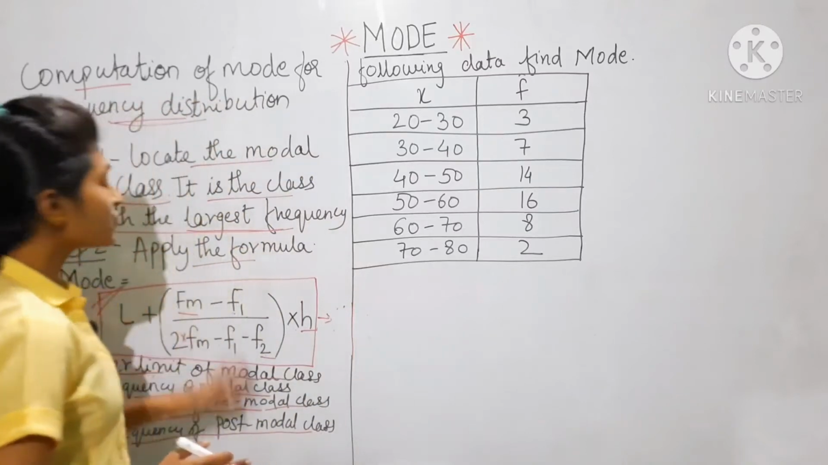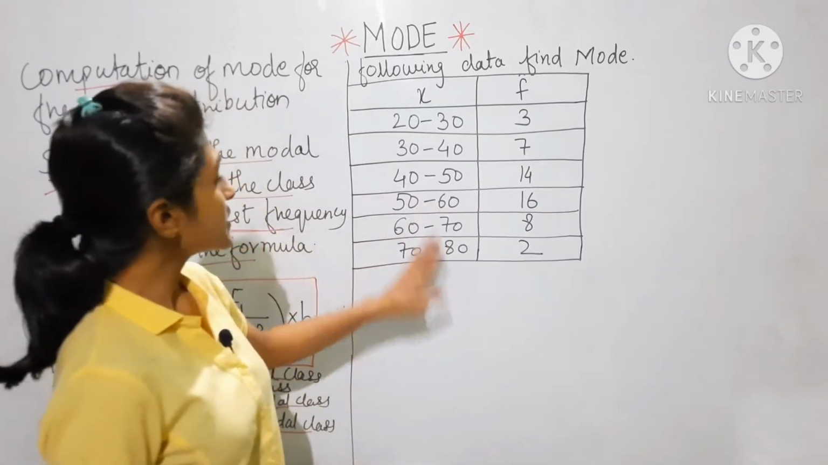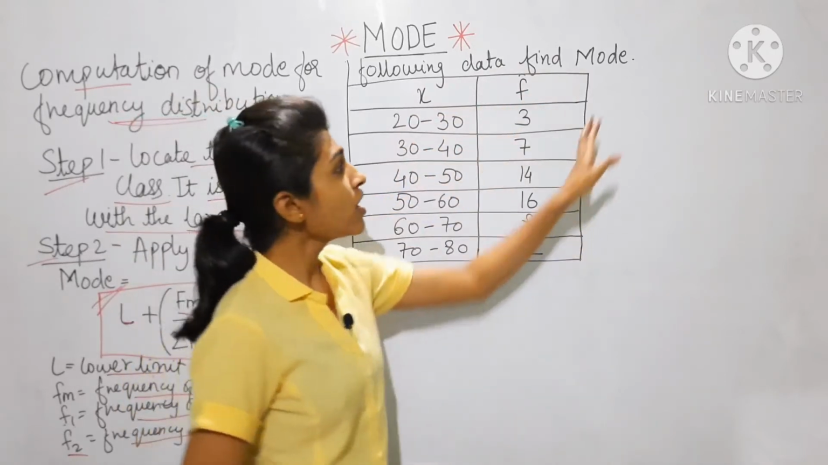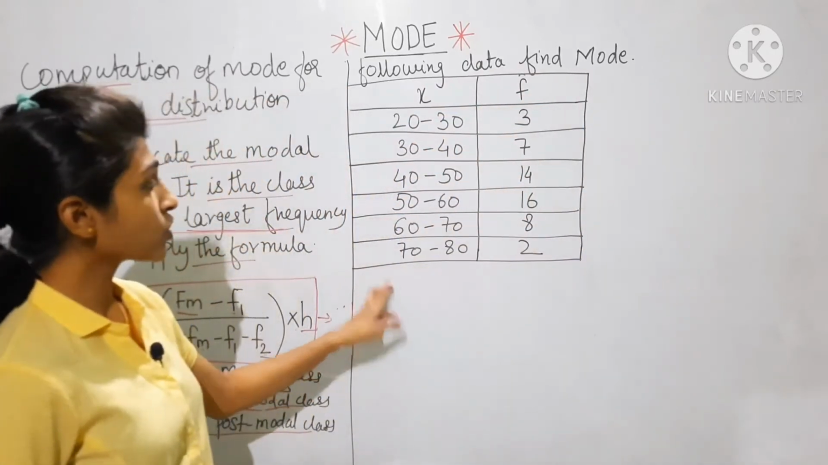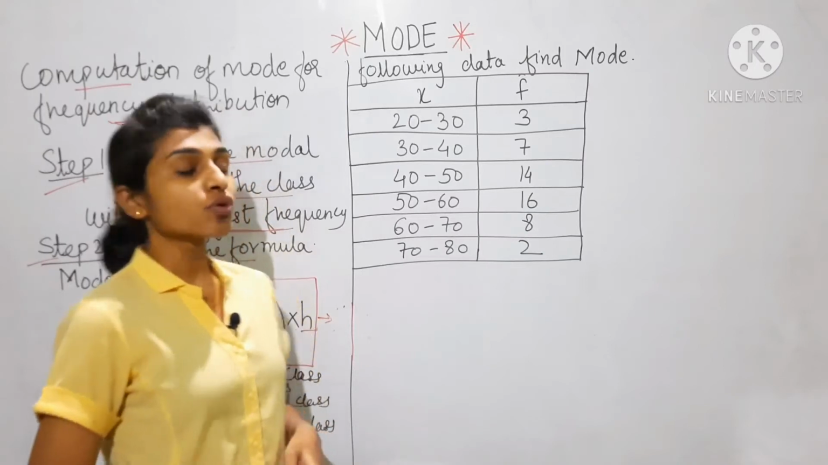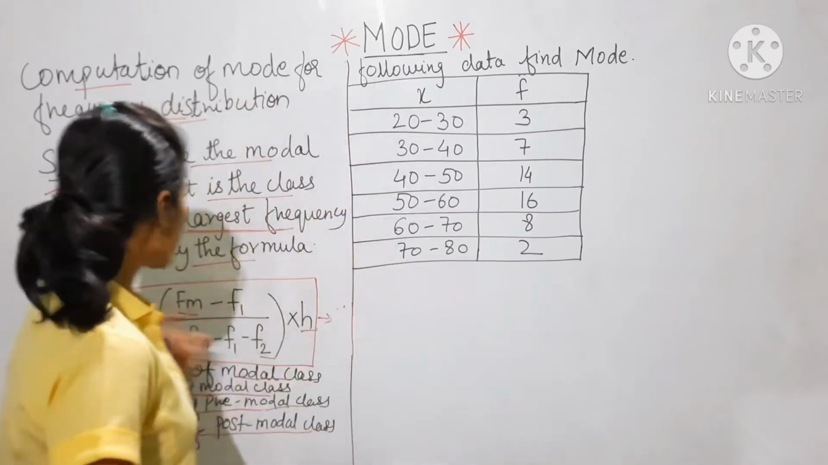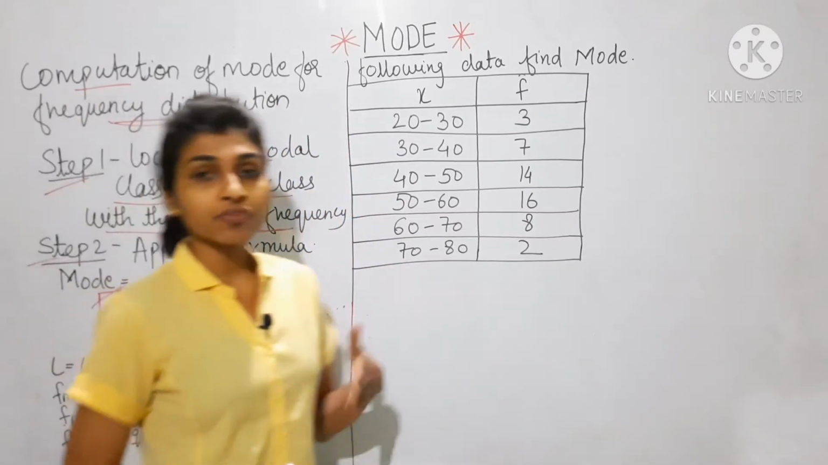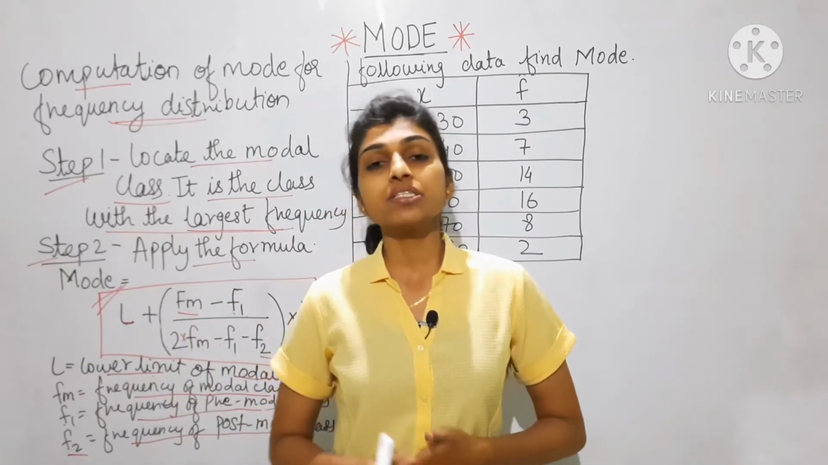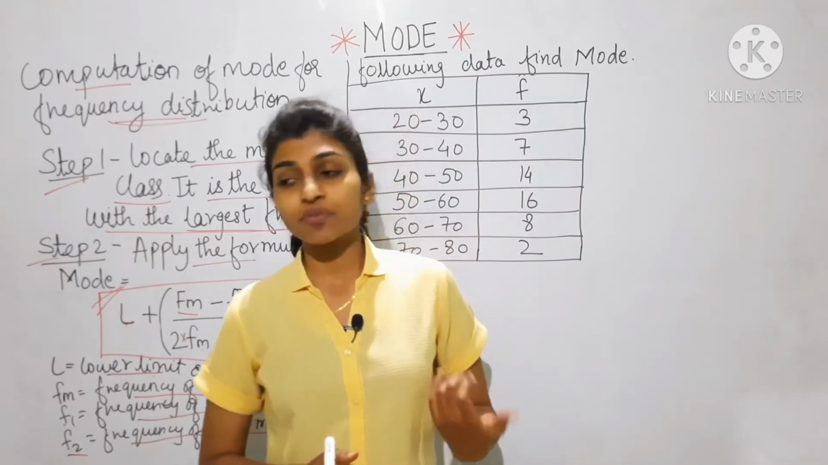Now we'll understand this formula by taking one example so that it will be easy for you. This is the frequency distribution. The following data is the frequency distribution, find the mode. Whenever the question comes with continuous classes like 20 to 30, 30 to 40, understand that this is a frequency type question, and use this formula to find the mode. And if the observation is individual or ungrouped data, just see the observation which is repeating, that will be the mode.